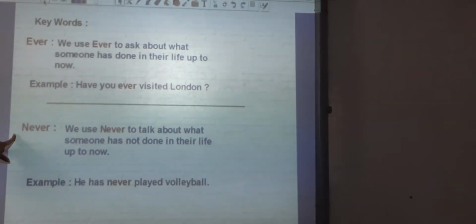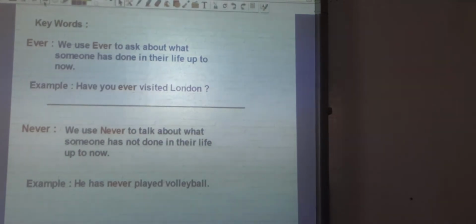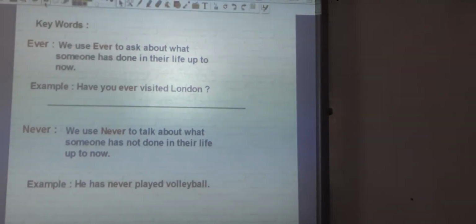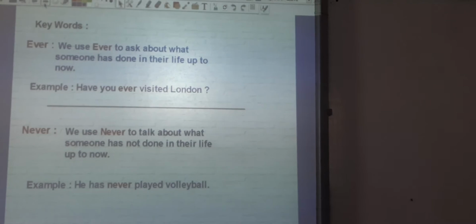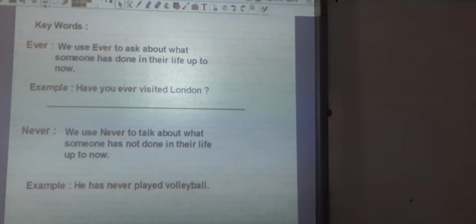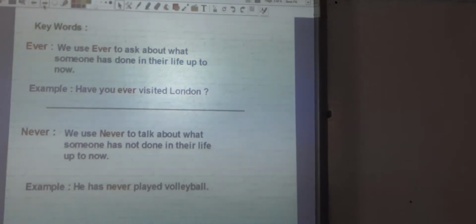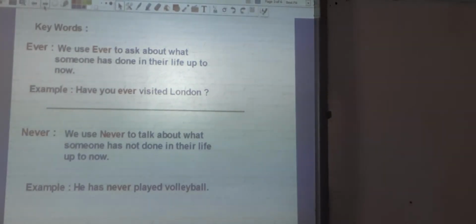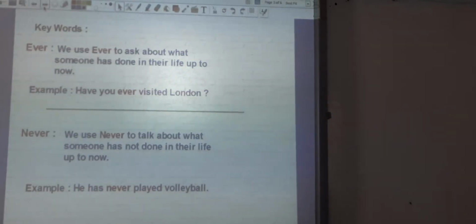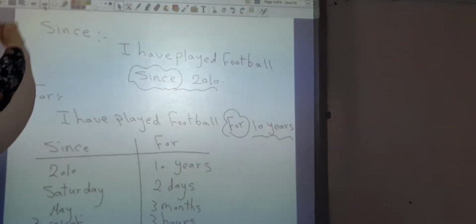Number 2, never. Never comes in negative sentences without not. We use never to talk about what someone hasn't done in their life up to now. For example, he has never played volleyball, or he has never cleaned the kitchen, or I have never done my homework.